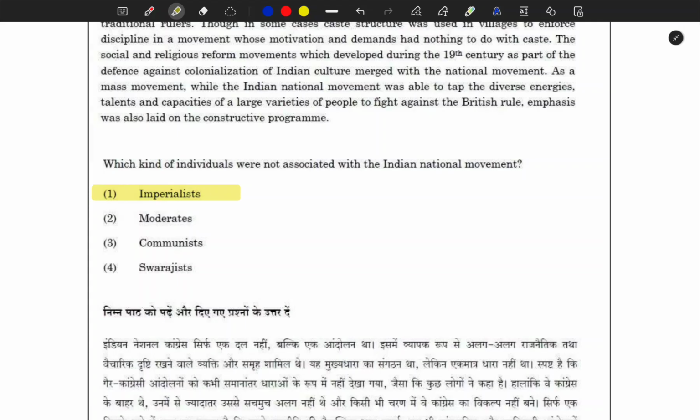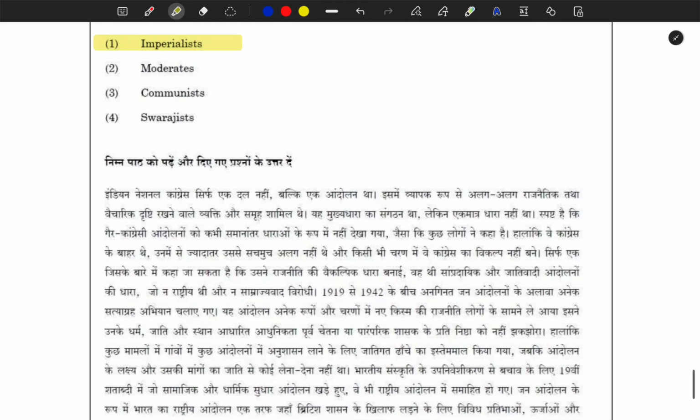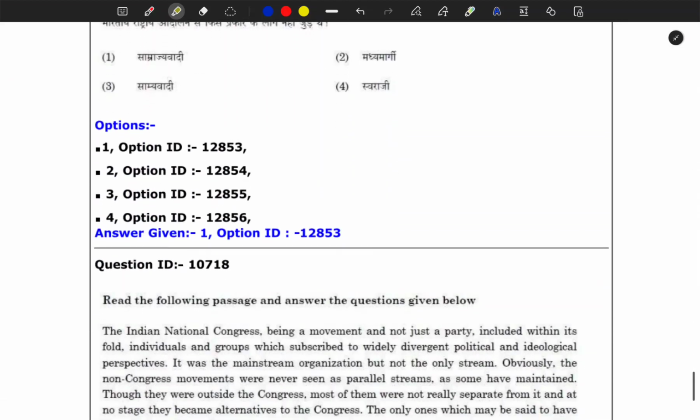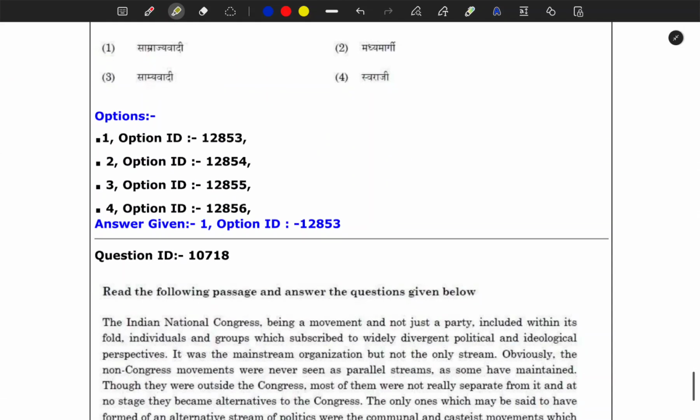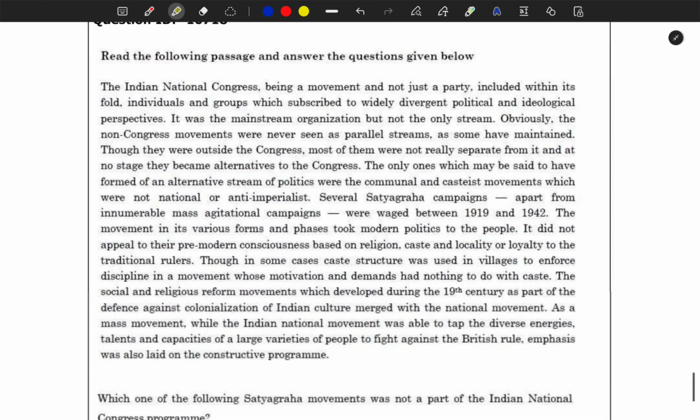They really wanted Indian people to have power in their politics. So they were not of imperialist thought, even if they were from the West. So it is about the thought process. Imperialists were against the national movement. This is a very logical thing and this was an easy question.